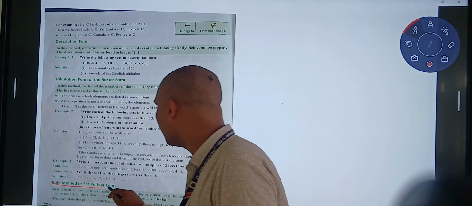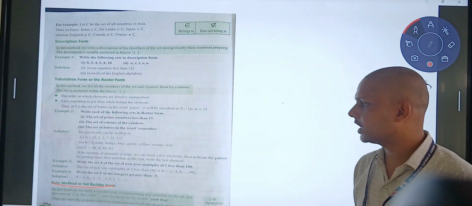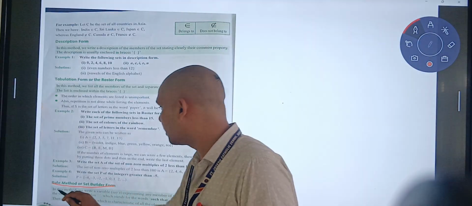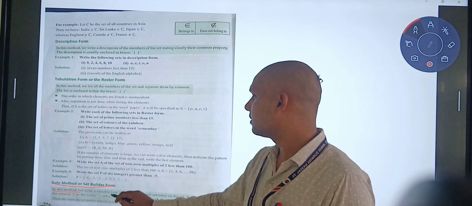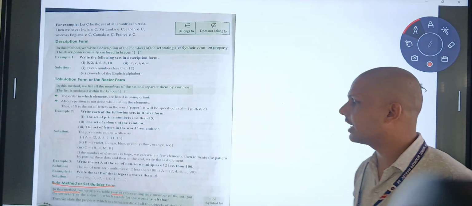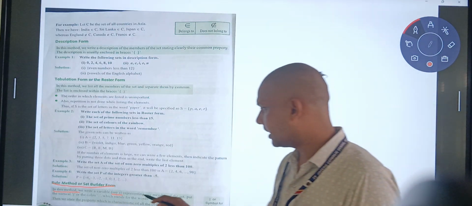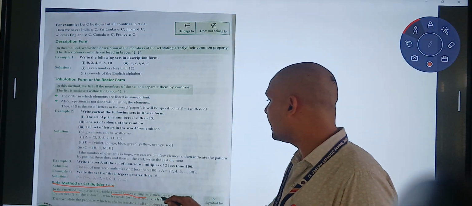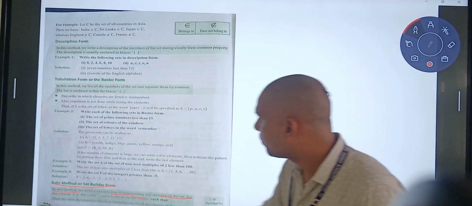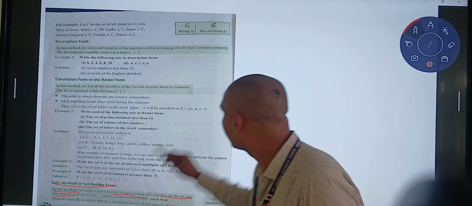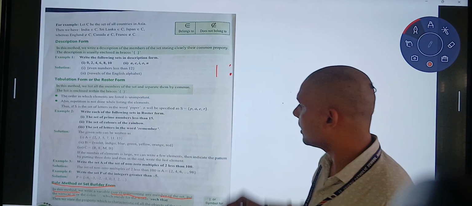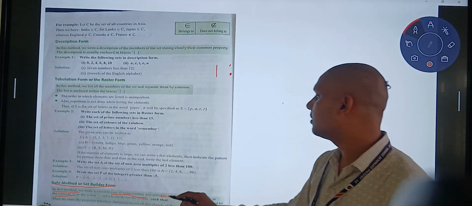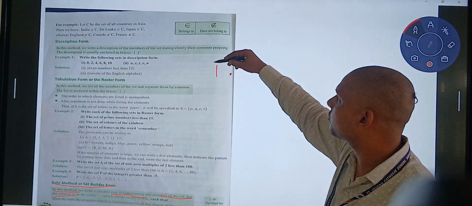Let's move on. Next method: rule method or set builder method. In this method, we write a variable, say x, let x represent any member of the set. Put a vertical bar like that, or a colon, which stands for the words "such that". What does it mean? Such that.